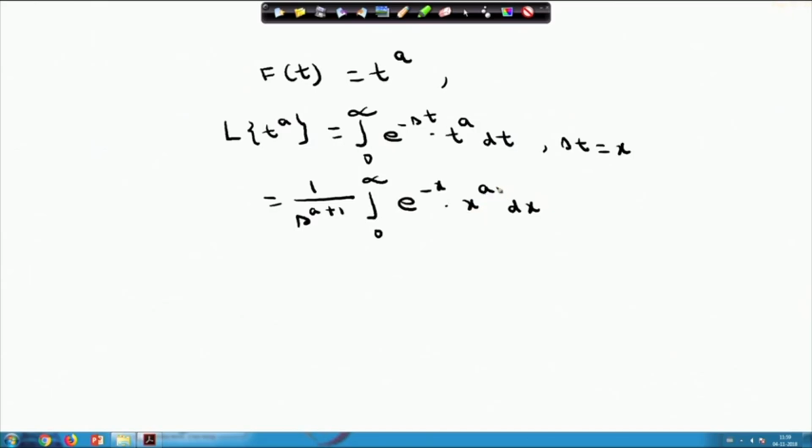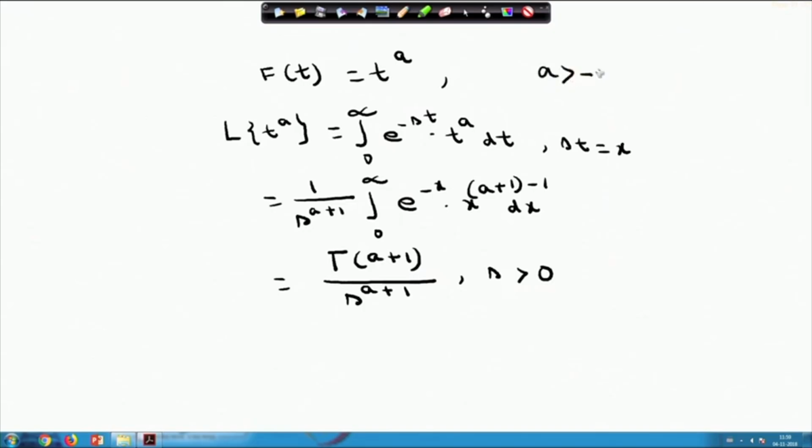This x to the power a, you can write as x to the power (a plus 1) minus 1 also. So, I can write it in terms of gamma function, which equals gamma a plus 1, because in x to the power n minus 1, n is a plus 1. So, it is gamma a plus 1 by s to the power a plus 1, where s is greater than 0. So, if a is greater than minus 1, the Laplace transform of t to the power a will be gamma a plus 1 by s to the power a plus 1.